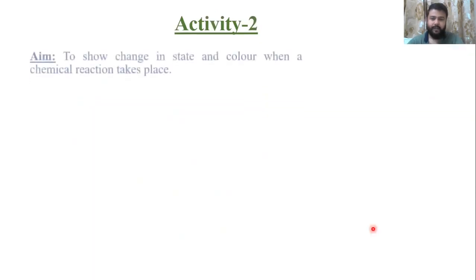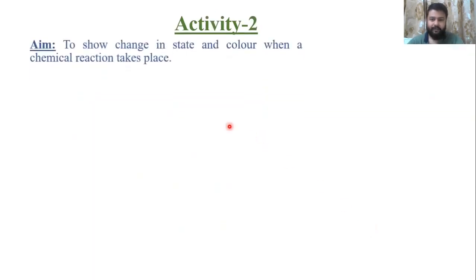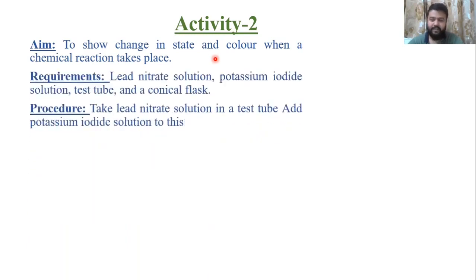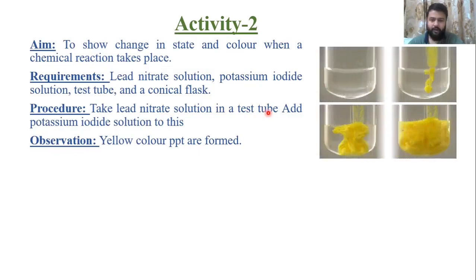Now activity 2. In this activity, we are going to show you evidences of a chemical change, that is, change in state and change in color during a chemical reaction or chemical change. Our requirements are lead nitrate solution, that is, lead nitrate Pb(NO3)2, then potassium iodide KI solution, a test tube and a conical flask. You can use two test tubes also if there is no conical flask available. Procedure: take lead nitrate solution in a test tube and add potassium iodide solution to it. The observation is that yellow color precipitate is formed.